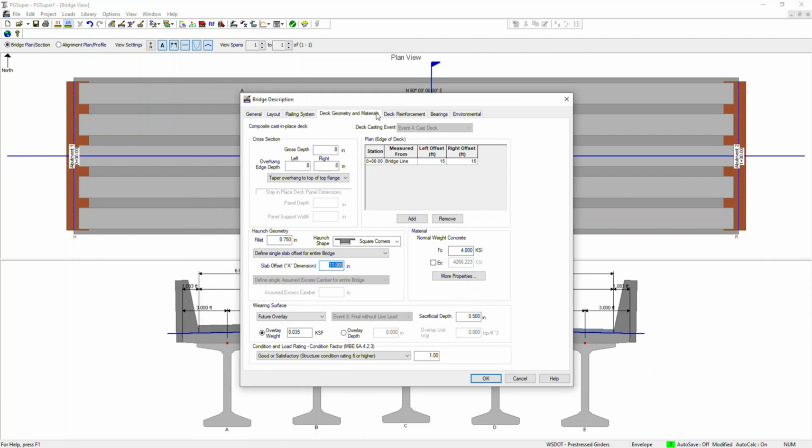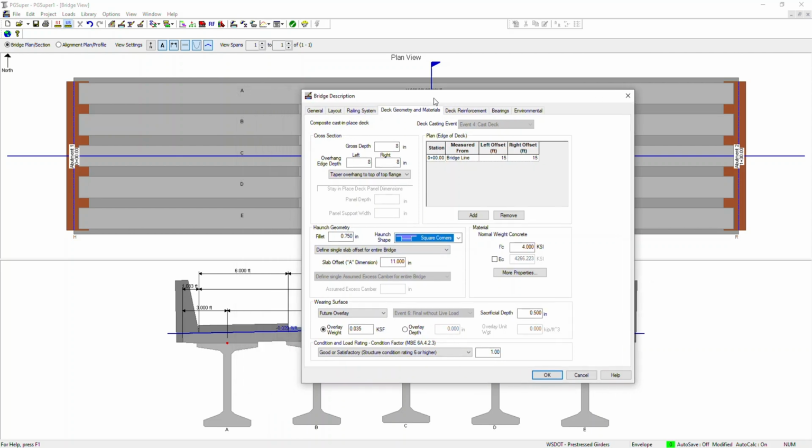This A dimension is defined at the piers, or at the abutments, let's say at the end, and this value is maximum at the end, and it will just follow a parabolic shape.